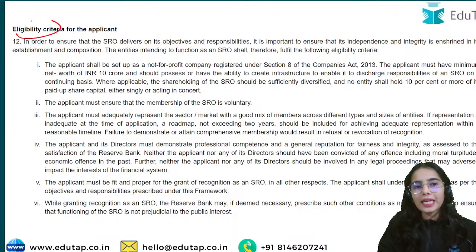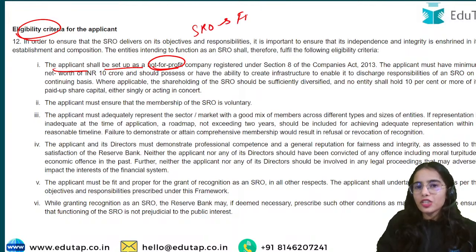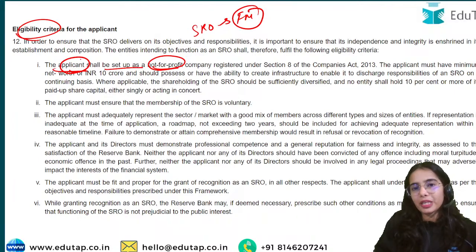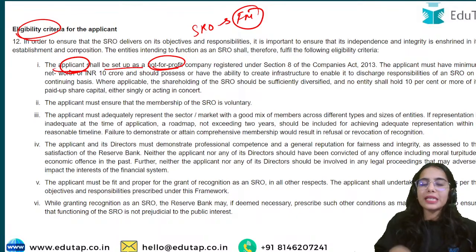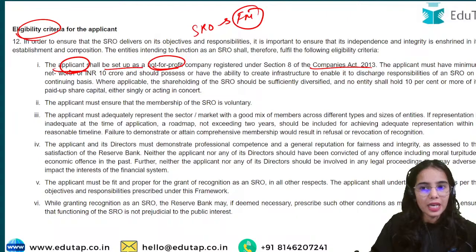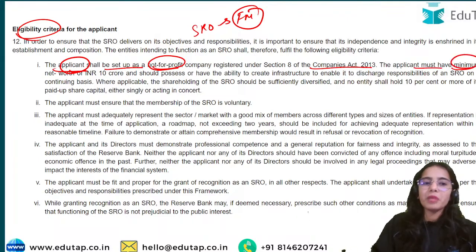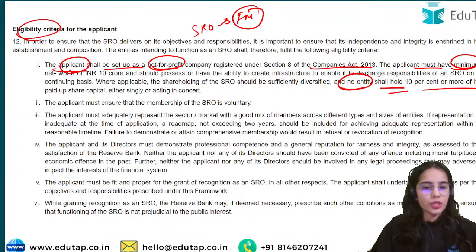So eligibility criteria is also the same. If an applicant wants to become an SRO in the financial market segment, the applicant shall be set up as a not-for-profit company registered under Section 8 of the Companies Act 2013. The applicant must have a minimum net worth of 10 crore and there should be no entity that holds 10% or more of its paid up share capital.